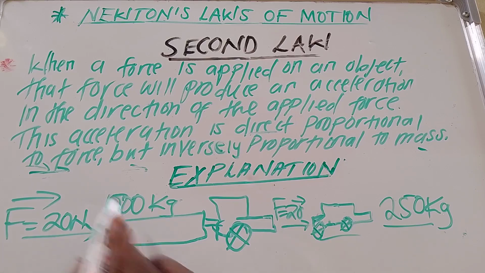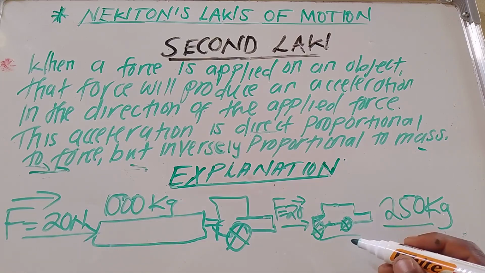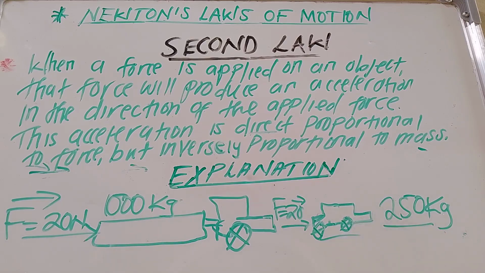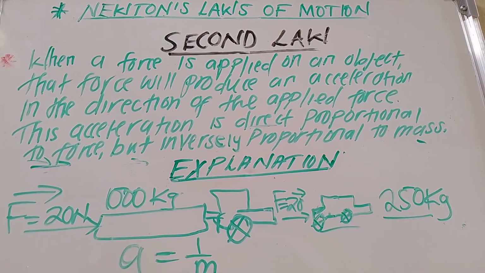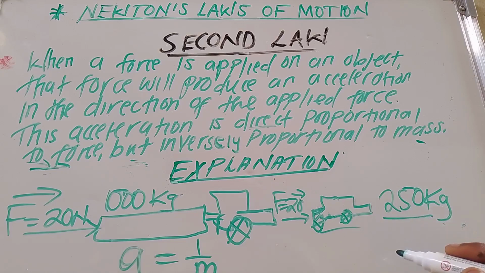So this truck has a bigger mass than this one. And for that reason, due to the fact that acceleration is inversely proportional to mass, this truck will move slowly as compared to this one, because this one has a mass which is smaller than this one.